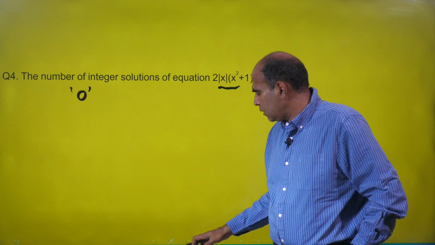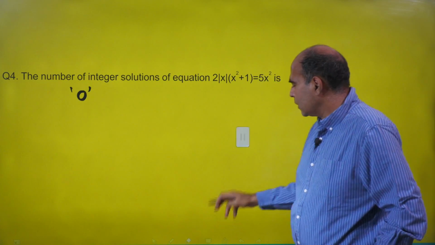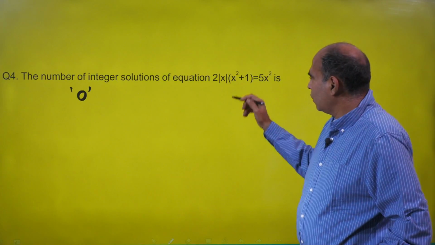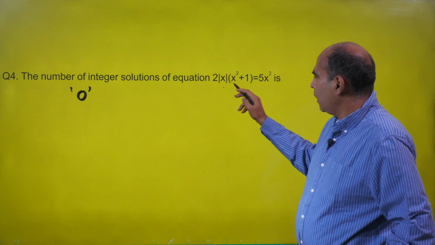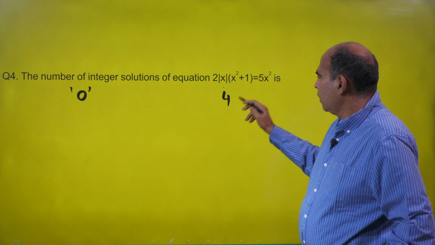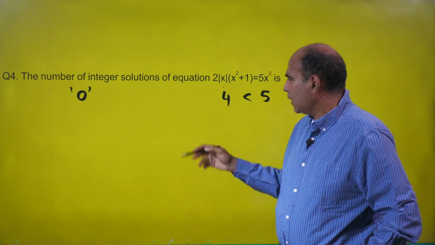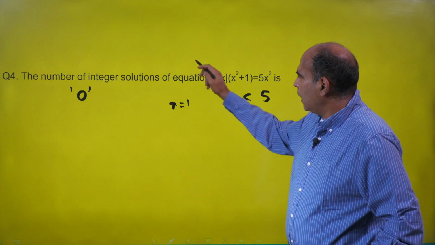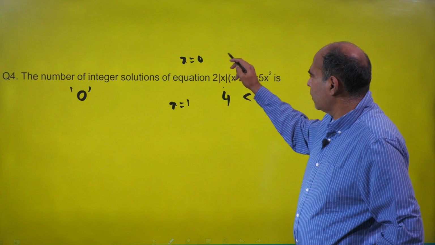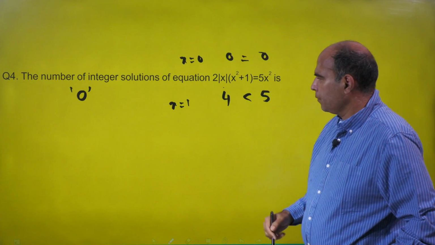So when I look at the value of x as 1, at x equals 1, the left hand side is 2 into 1 into 2, which is 4, and the right hand side is 5. So the right hand side is larger at x equals 1. And at x equals 0, both of them are 0 and they were equal.